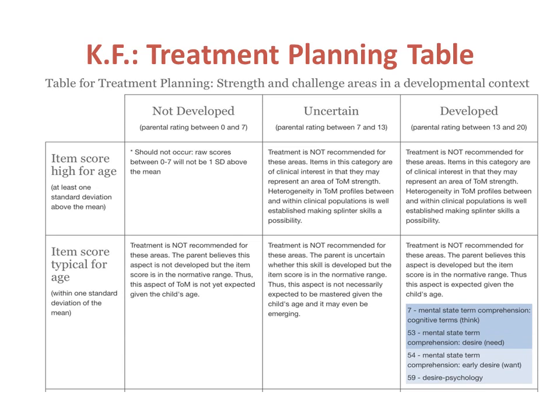Moving to the table for treatment planning allows us to examine normative and raw score information jointly. Examination of the first 2 rows of the table for treatment planning repeats the finding that KF received scores in the area of mental state term comprehension for the items think, need, and want that were age typical. The same was true for the area of desire psychology, that is, knowing that people are happy when they get what they want, which is an early emerging skill in typical development. Acknowledgement of these strength areas is important as treatment could capitalize on these developments.